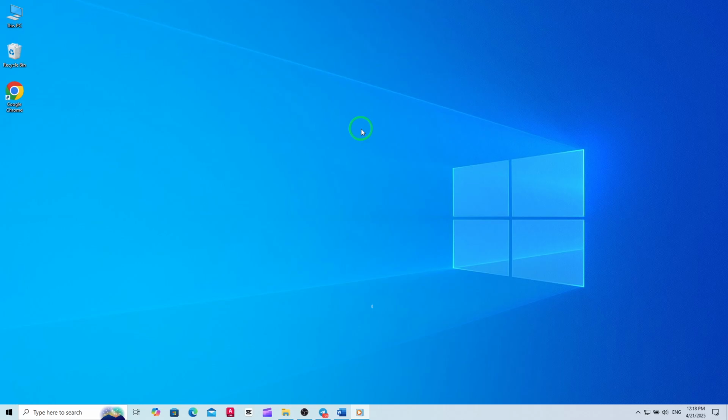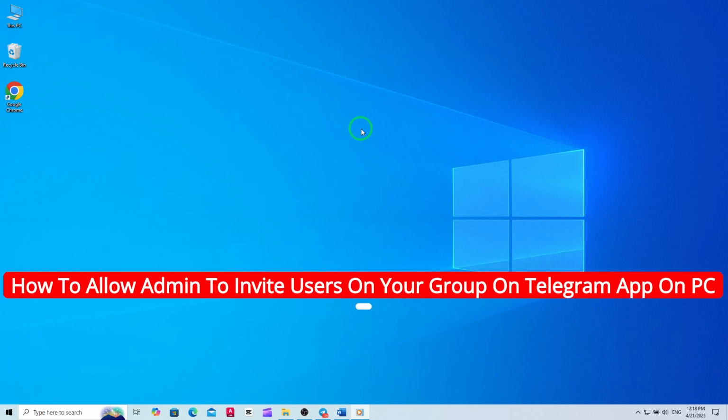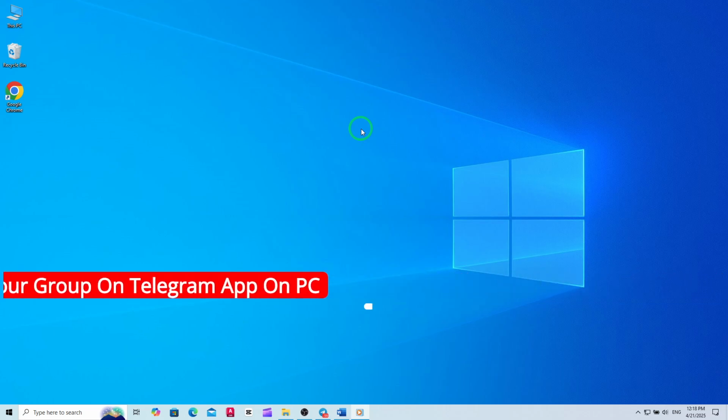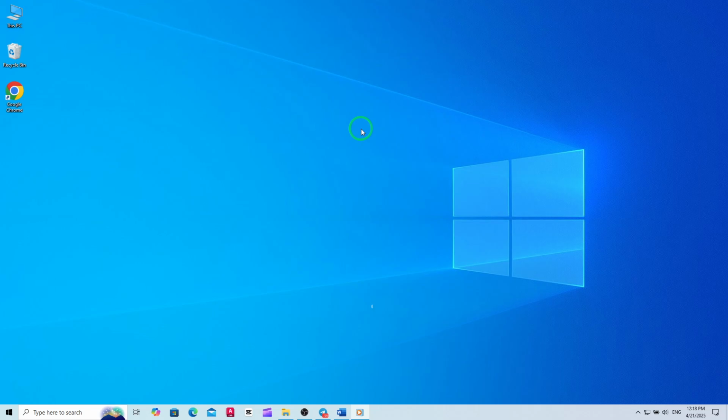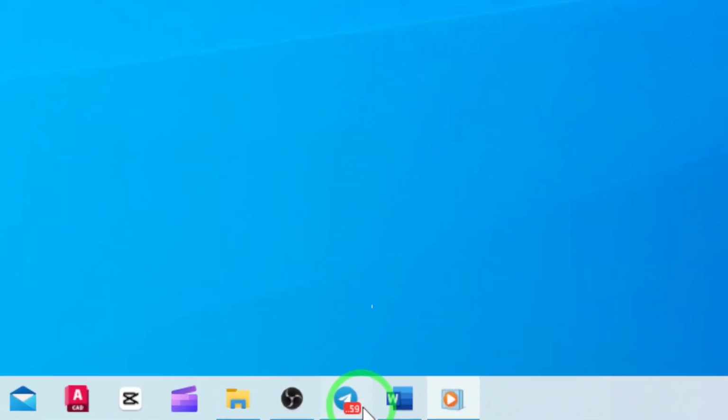Welcome! If you're managing a Telegram group on your PC and want to let another admin invite new members using a link, this guide will show you the exact steps you need to follow with the latest Telegram update. First, make sure you have the Telegram app open on your PC. Log in if you haven't already.